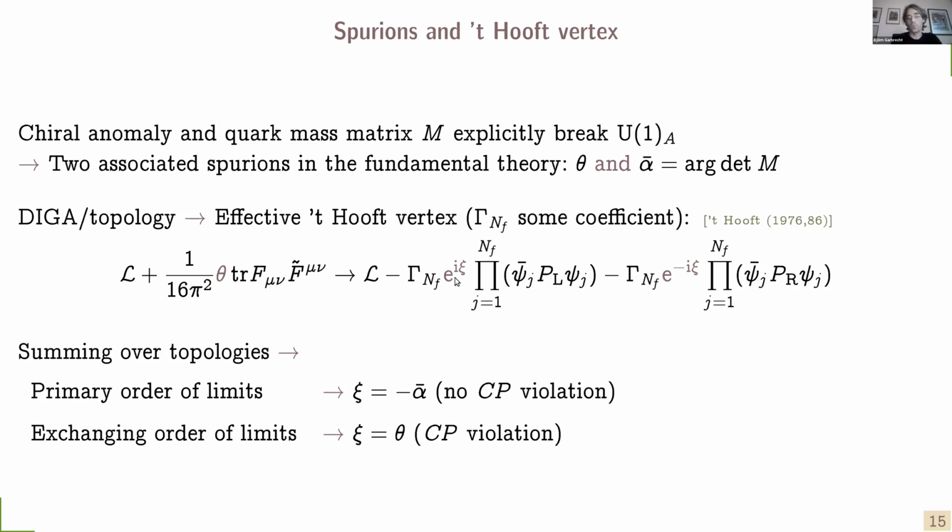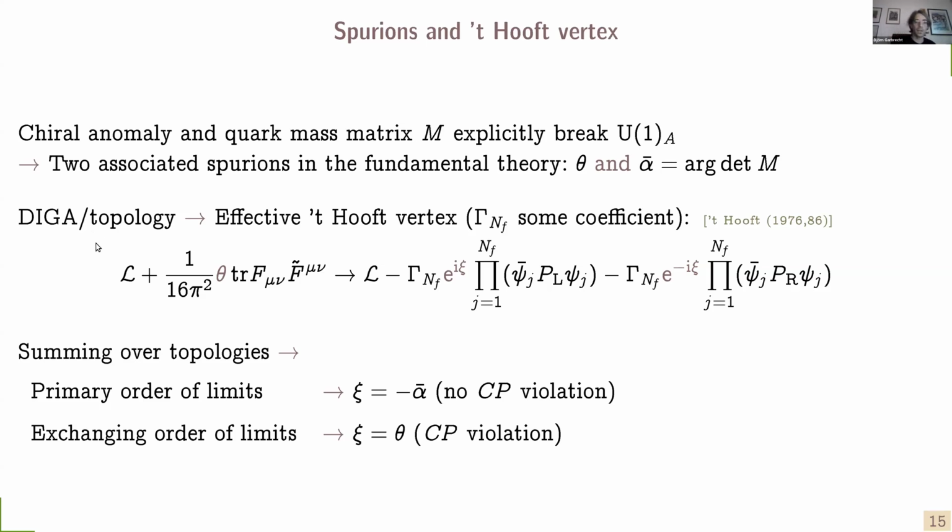And from the point of view of spurions, we should promote this phase here, psi, to a spurion field in such a way that this new effective Lagrangian becomes invariant under these U(1)_A transformations. And we see that we could choose psi equals theta, and it would be invariant, but we could just as well also choose psi equals minus alpha bar, and it would also be invariant.